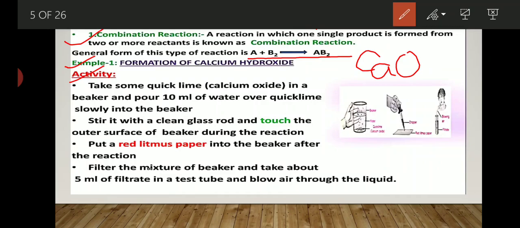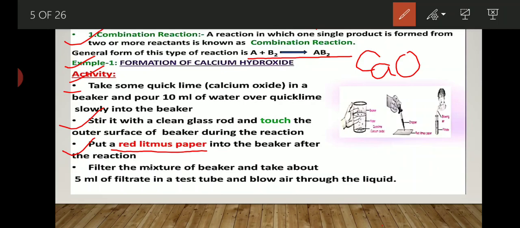After that, stir it with a clean glass rod and touch the outer surface of the beaker during the reaction. What you have to do? You have to stir slowly the mixture which you have taken in a beaker. After that, next point is put a red litmus paper into the beaker after the reaction. What is red litmus paper? Red litmus paper is basically an indicator which is used to identify whether the solution is acidic or basic.